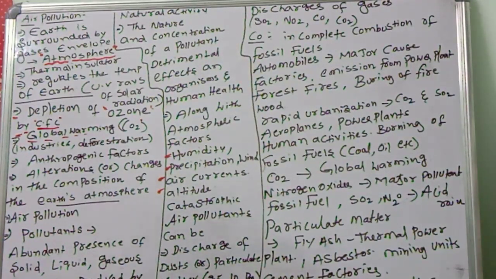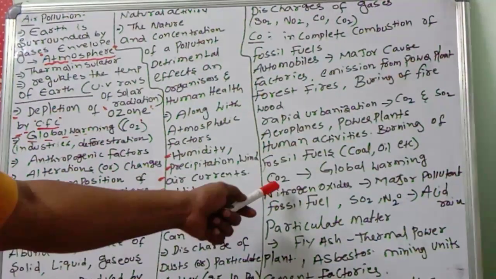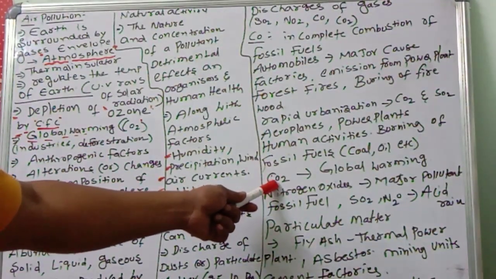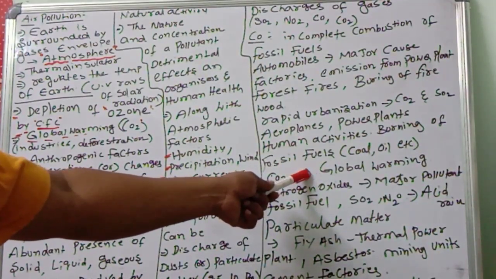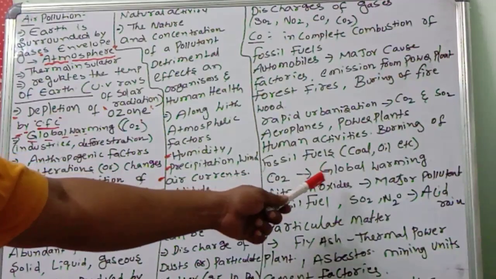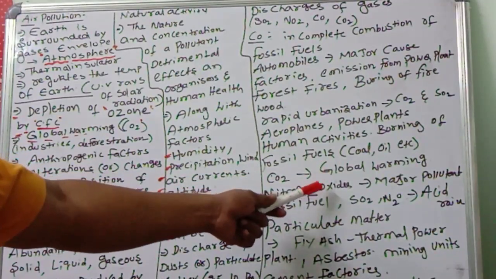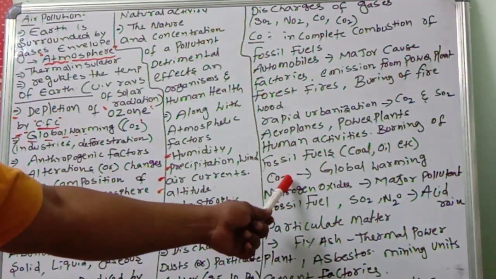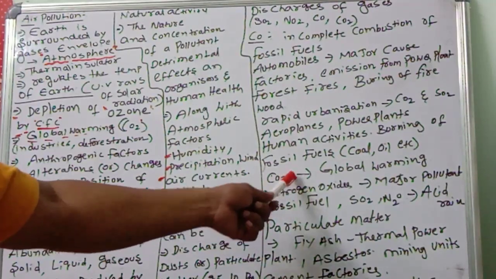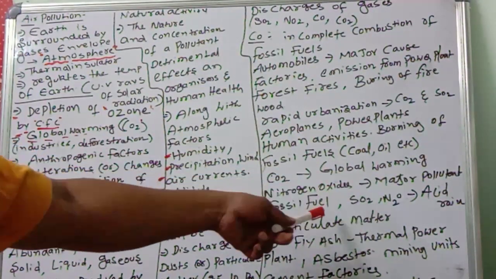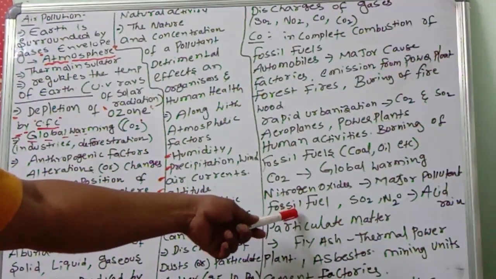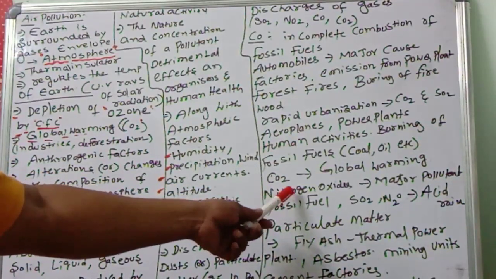Even the burning of fossil fuels like coal and oil does this. So carbon dioxide increases, and the temperature of the Earth increases. That is called global warming. Nitrogen oxides are also major pollutants. The temperature of the Earth will increase because of these activities. These nitrogen oxides also come from fossil fuels.